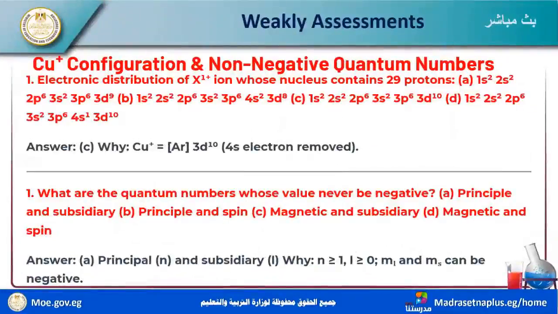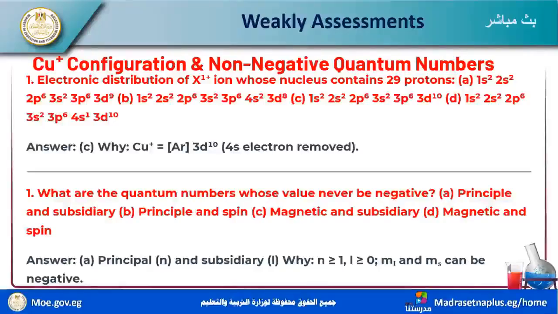Copper configuration: the electronic distribution of the X+1 ion whose nucleus contains 29 protons. 29 is copper. Now we have some choices. 1s2, 2s2, 2p6, 3s2, 3p6, 3d9 is incorrect, because the electronic configuration of copper is 4s1, 3d10.